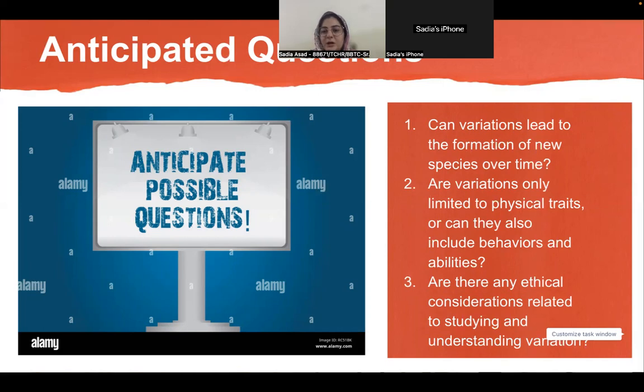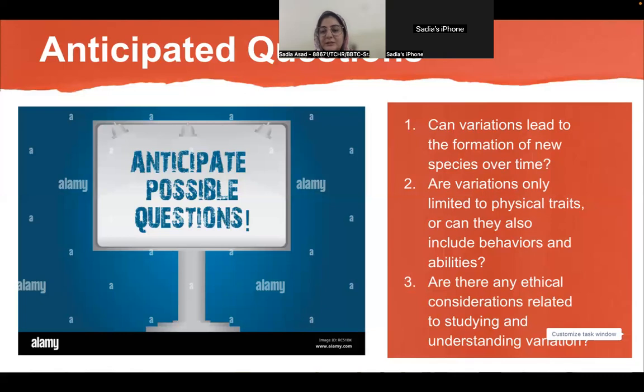The second question is: is variation only limited to physical traits, or can it also include behavior and abilities? Yes, variation is physical as well as behavioral. Through variation, an individual is capable of adapting to a different behavior based on the circumstances and the environment. So it is both physical and behavioral, depending on the situation.